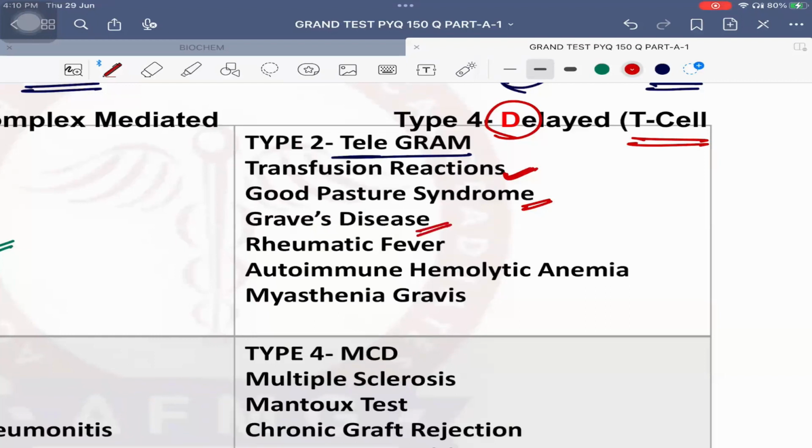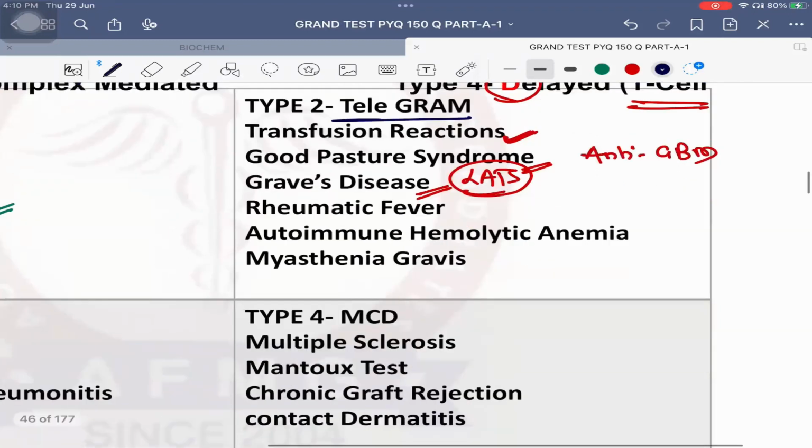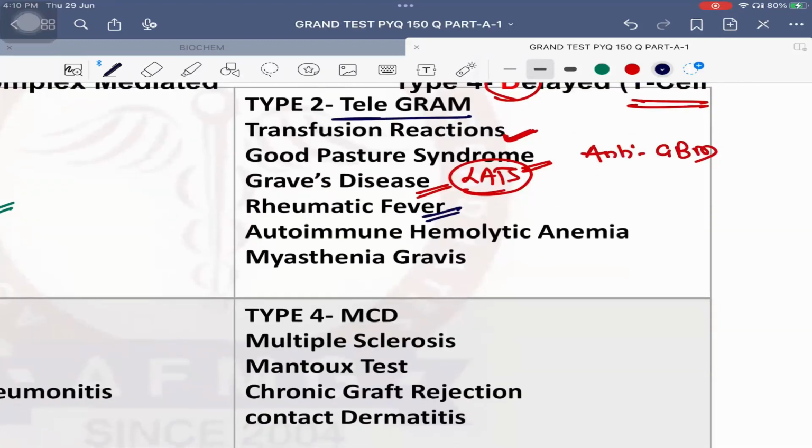Recent NEET PG question, कौन सी antibodies दिखती है? Very good, it is the LATS antibodies, that is long acting thyroid stimulating antibodies. Therefore Graves disease is the most common cause of hyperthyroidism. R stands for rheumatic fever or even rheumatic heart disease as well. A stands for autoimmune hemolytic anemias and M stands for myasthenia gravis.